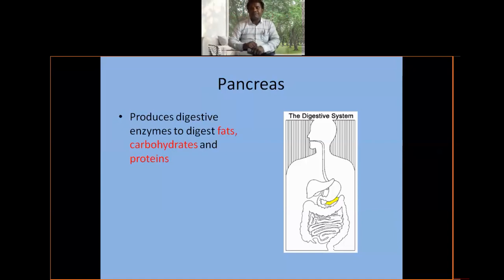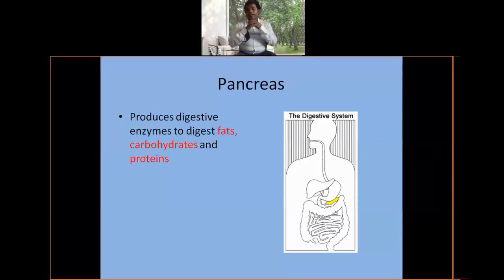TALK enzymes: T is trypsin, A is amylase, L is lipase, K is chymotrypsin. These are the 4 enzymes, very, very important. Bicarbonates are also present in the pancreatic juice.